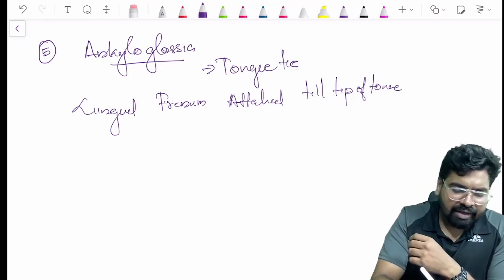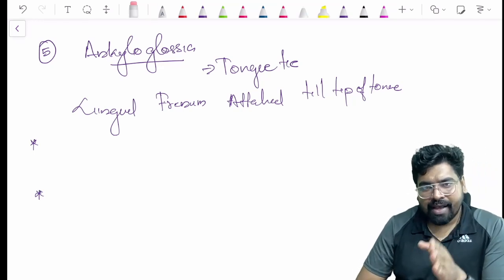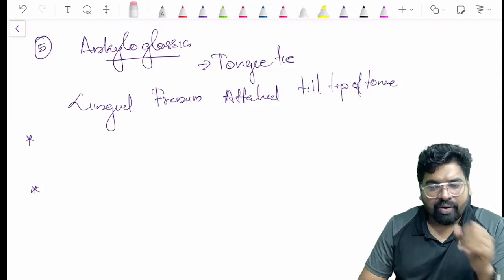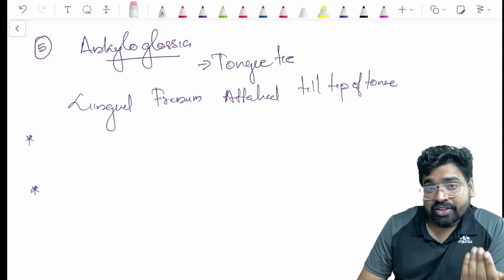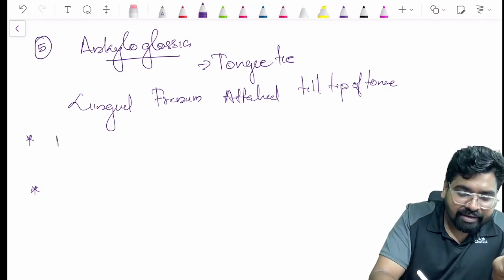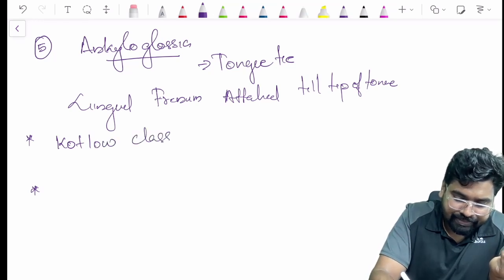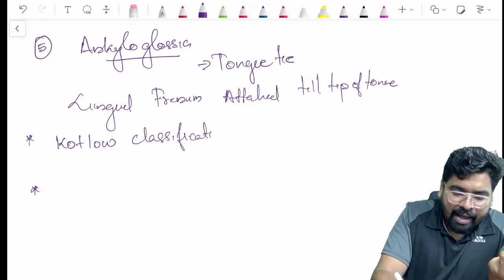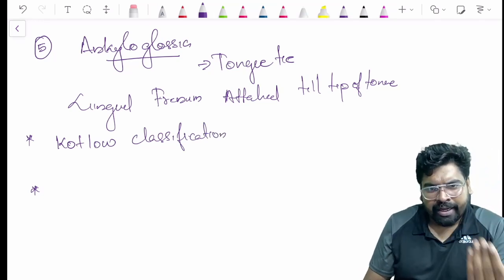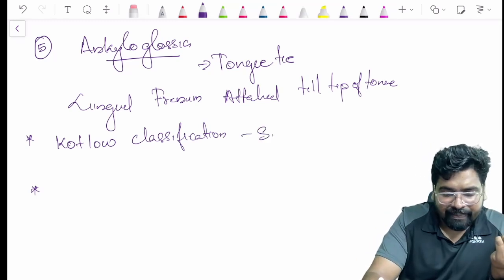Now, why I am saying this is because there are two terms which NEET has used in questions. One is the classification of tongue tie. The classification of tongue tie is done by the Kotlow classification. You need not go into detail about it.